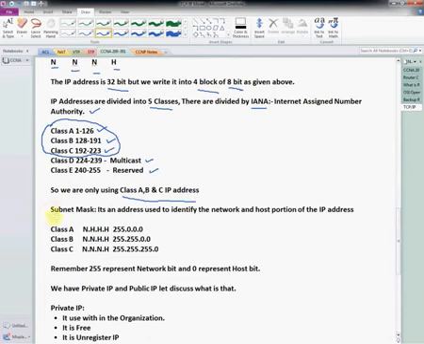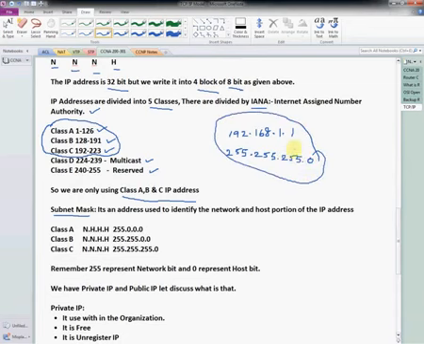Now we will discuss about subnet mask. Whenever we write the IP address, for example 192.168.1.1, we will write the subnet mask also. For example, maybe you have seen in our LAN card, when we are assigning the IP, we write the subnet mask also like this. So what is that and how do we get it, we are going to see here.